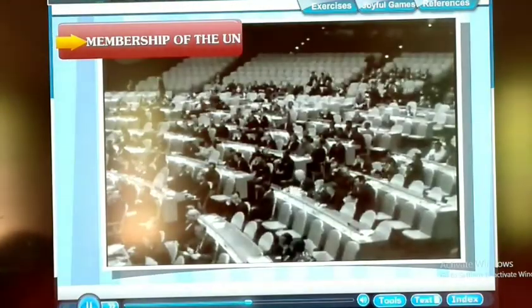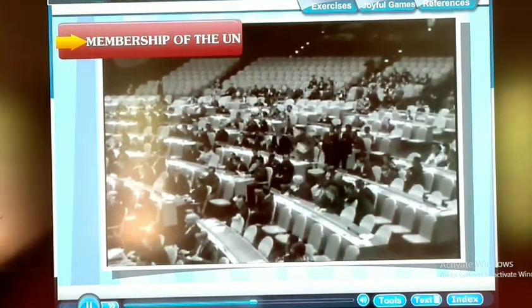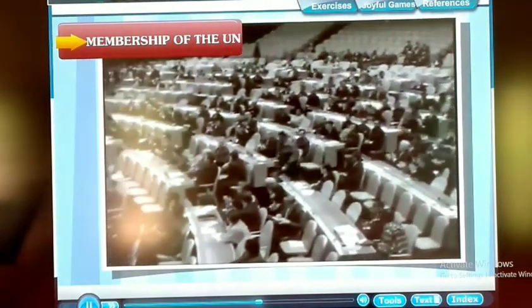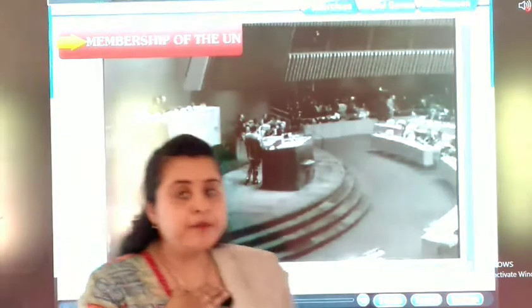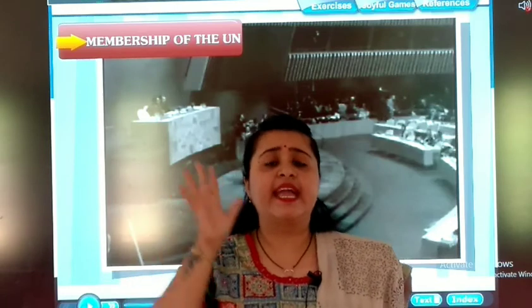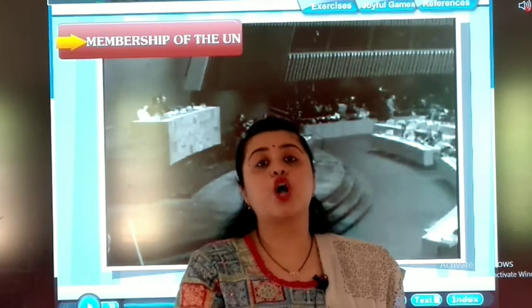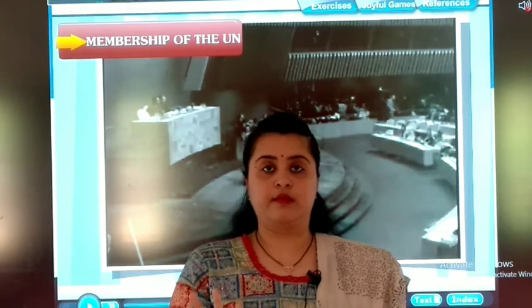It has rich, poor, large and small countries that have different social and political systems. This proves that peace is most important for countries, however different they may be in culture, size or economic condition. Every member country pledges to settle their disputes peacefully and stay away from using any kind of war. If I am a member of United Nations and any disputes happen, I will go to United Nations to solve or to settle the disputes peacefully. No fight, no war. Okay, students?